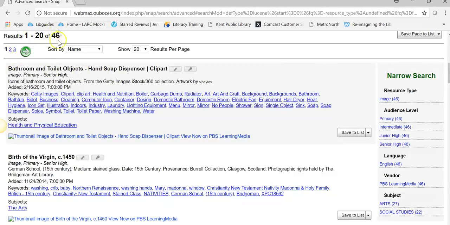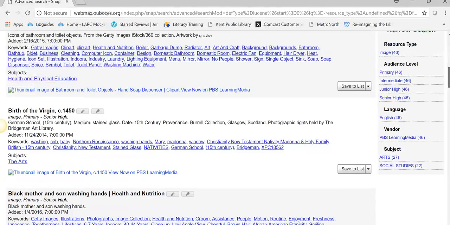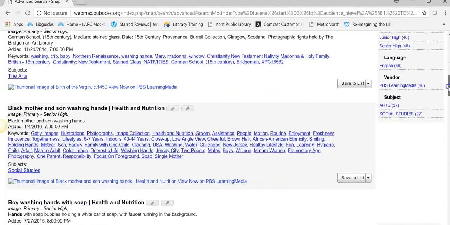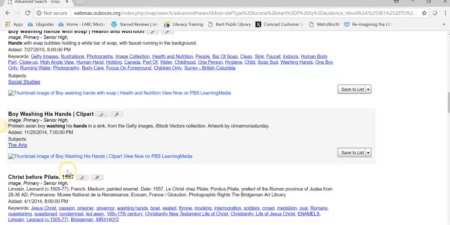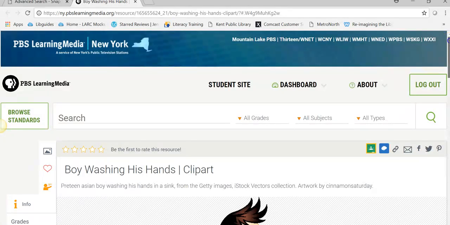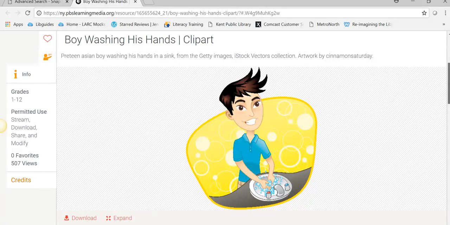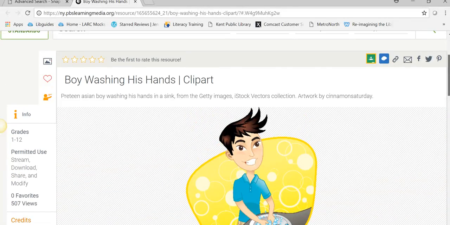And this came up with 46 images. So it's going to show us the first 20, and then you would have to look down at the next. And for this purpose, I'm going to limit it to primary level. And that brings us down. And let's take a look at this one. So here we have an image that you would have permission to use in a variety of purposes in the school, if you needed to make signs or if you were making a booklet, etc.